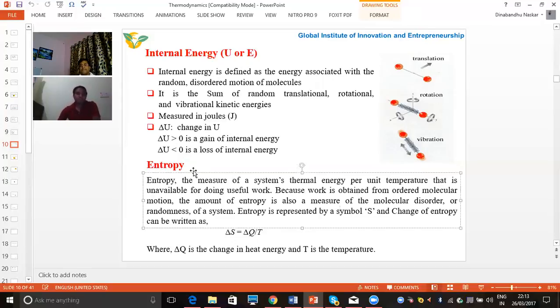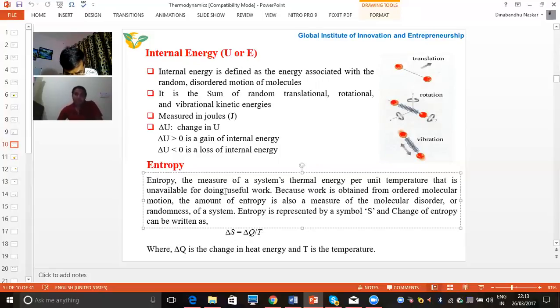Coming to the entropy. Entropy is nothing but the degree of randomness. In short form, we can say like this. But entropy is the measure of the system's thermal energy per unit temperature. That I have also written in the mathematical equation form. This is the change of entropy. It is equal to the thermal energy per unit temperature.